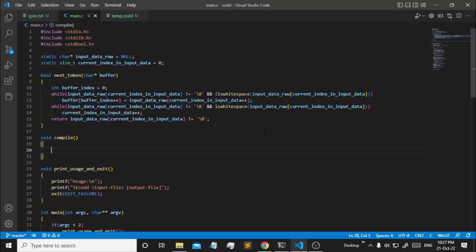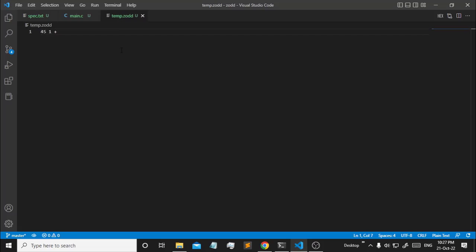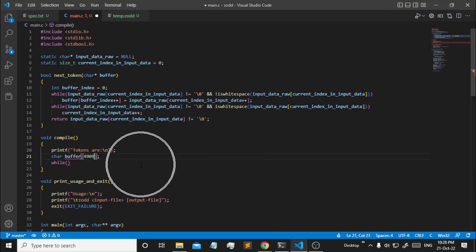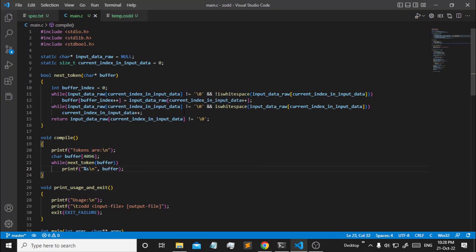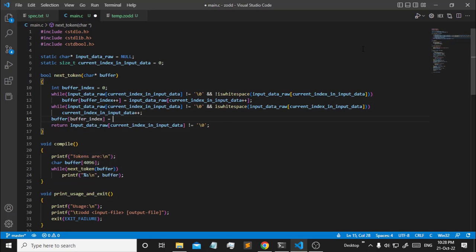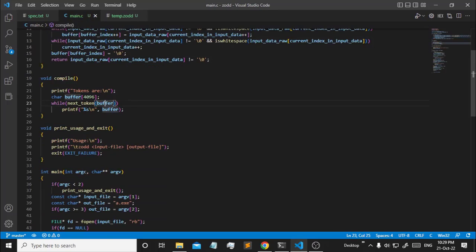Now let's try and print all the tokens. Let's see an example with this one. Alright, so we have this 45 example and this example. Let's just try and print the tokens. Whenever we are returning the buffer, we set buffer index equal to 0, because we need to null terminate the string. That is important. Otherwise, a lot of string library functions will get stuck. It might crash, and even printf will print garbage in that case. Alright, we are done here.